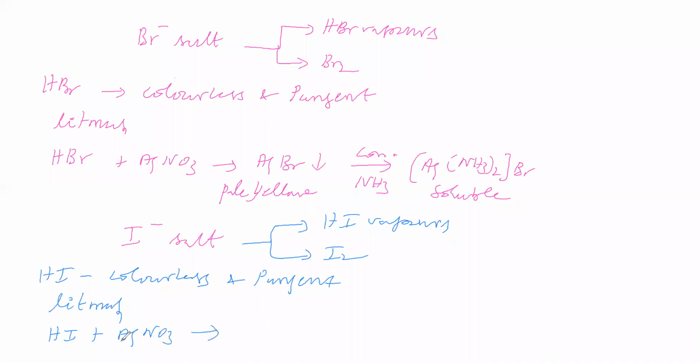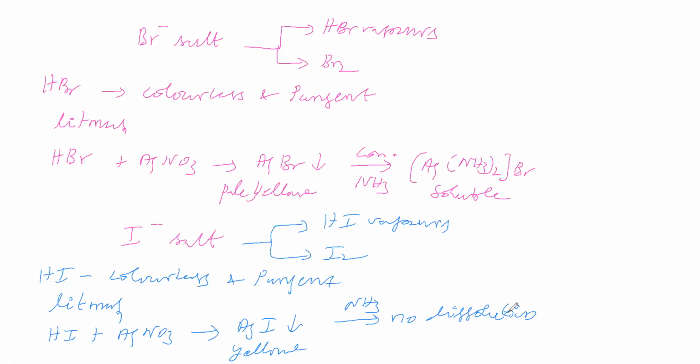These HI vapors are passed into silver nitrate solution. This Ag+ and this I- become AgI, which is a yellow precipitate. With ammonia there is no solubility. No dissolution. It is not dissolving in ammonia.